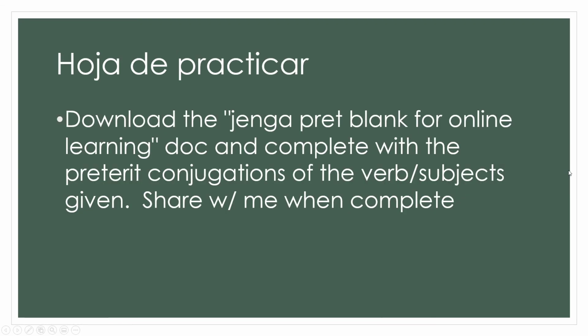Okay. Then I've got a blank Jenga for you. Normally we would be doing this plain Jenga. If you play it correctly, you are building the tower, taking out a block, you've got the number, whatever that number is, that's the verb you conjugate. We are practicing our regular and irregular conjugations in the preterite. So you're not making sentences for me. You're just conjugating the verbs that I've given you. Complete it in your Office 365. Share it with me when it is done.